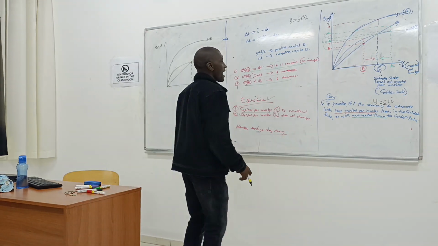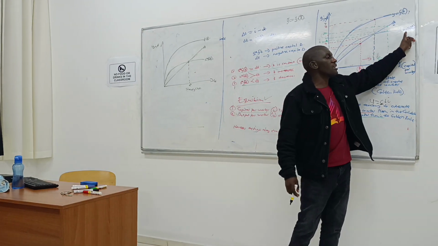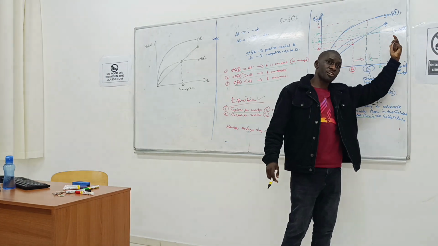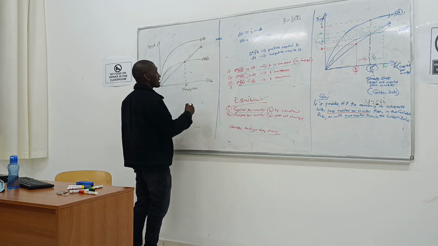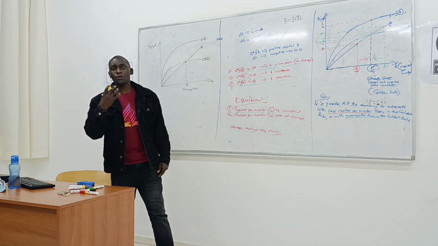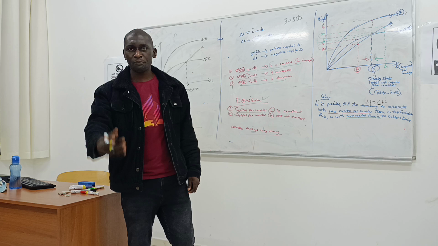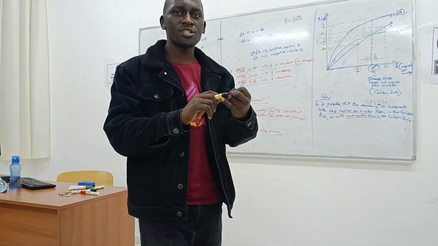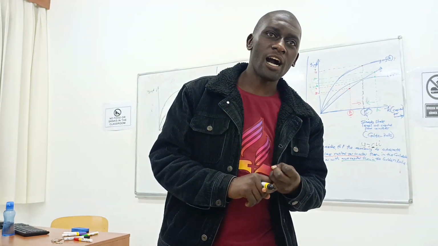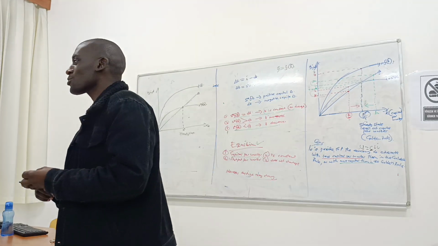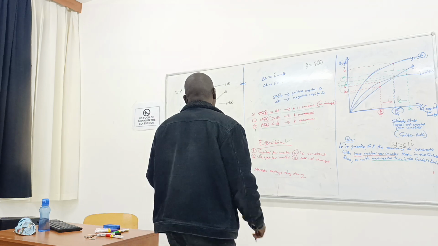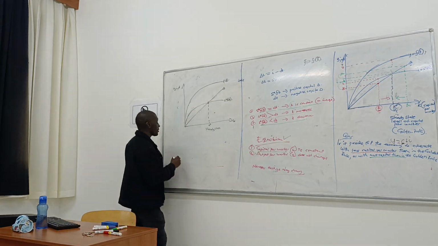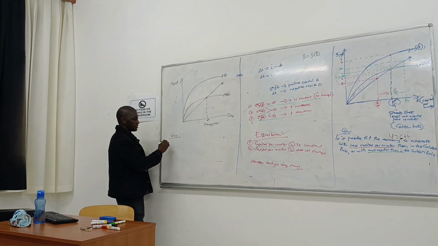But we said now, the savings rate is the only factor that can change in this model. So let's see how the savings rate is going to affect the golden rule level of capital, how it's also going to change the output, and how it's also going to change the investment and the consumption.